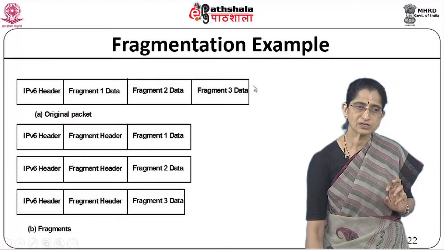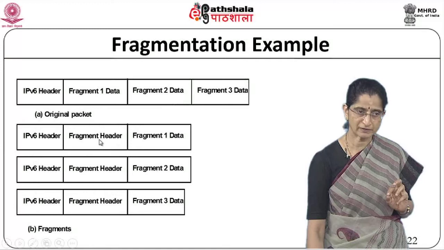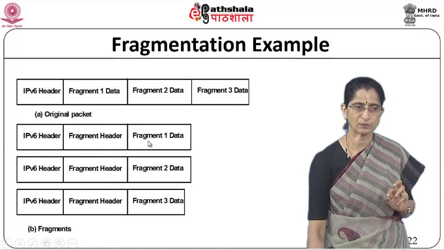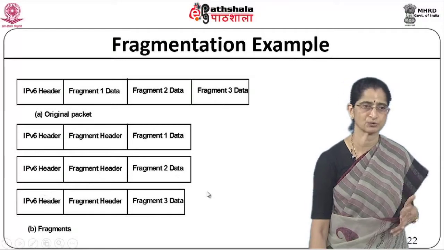So if this is my original packet, which has IPv6 followed by so much of data, the fragments will be IPv6 followed by a fragment header, and then you will have your fragment 1 data. Then the next fragment will have a fragment header, fragment 2 data, fragment 3 data, and so on.